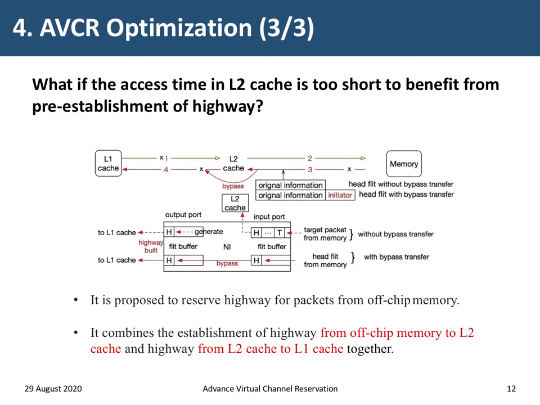It combines the establishment of the highway from the off-chip memory to the L2 cache and the highway from the L2 cache to the L1 cache together by bypassing the reservation head fleet. So the response package from the L2 cache can also enjoy a shorter transfer time.